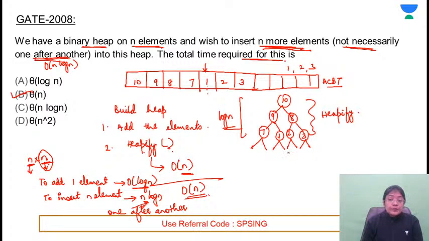Correct? अब यहाँ पे जब आपने एलिमेंट्स ऐड कर दिए, कोई भी जो इंडेक्स है that will never be empty, because if any index is empty, that won't be the correct representation for almost complete binary tree. Make sense?